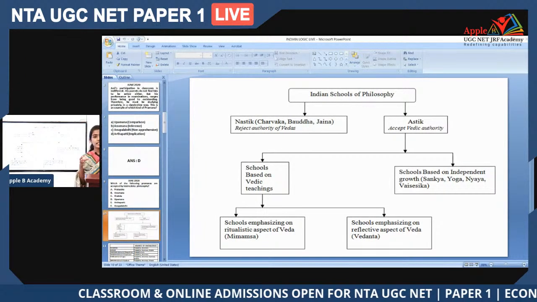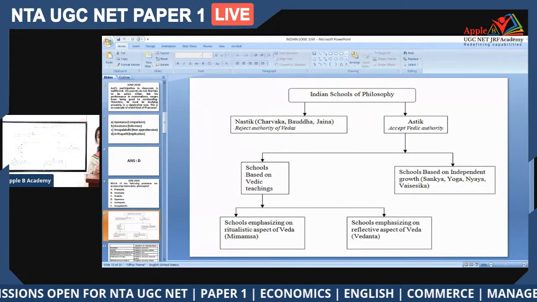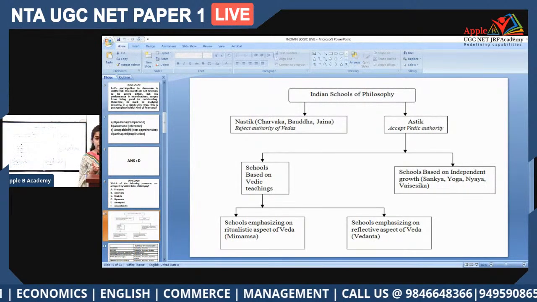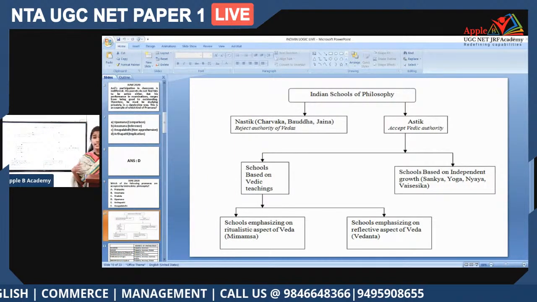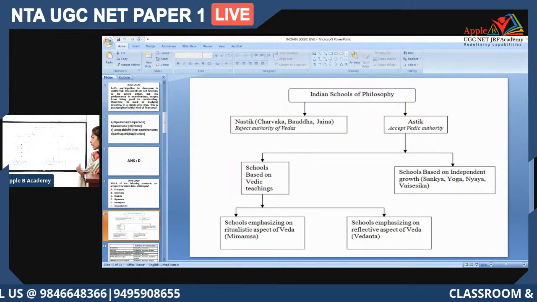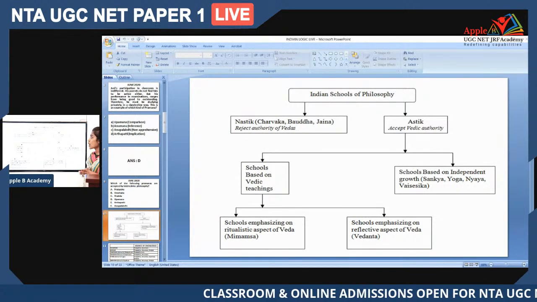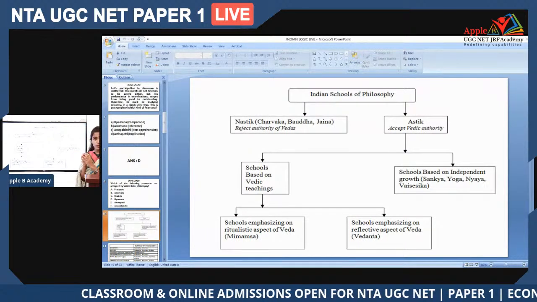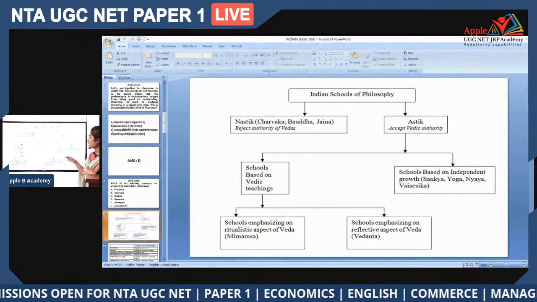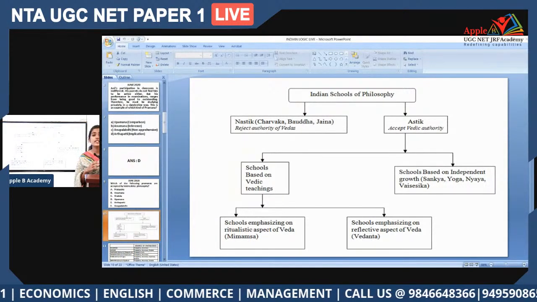Even though they accept the Vedas, they follow the rituals and ethical aspects mentioned in them. They don't believe in Ishvara or God, whereas in Vedanta, they focus purely on the Vedas and follow them in a reflective way. They consider the Vedas in a more reflective way. That is a distinction you can make among the Indian schools of philosophy. If we consider these various schools, we have already studied different pramanas, different sources of knowledge. Each of these schools of philosophy accepts certain pramanas, or certain sources of knowledge.